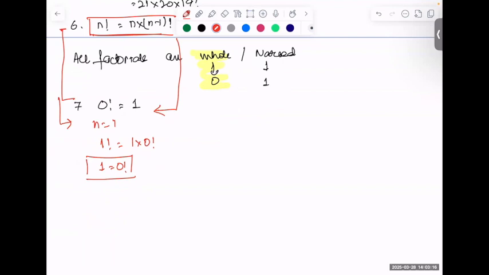Okay. If we put n as 1, it will become 1 factorial is equal to 1 into (1 minus 1) factorial, which is 0 factorial. What is 1 factorial? 1. So in this case, it is not for factorials. That's the case. And this is the most important thing, by the way. This is something that you need to remember. Is it clear or not?